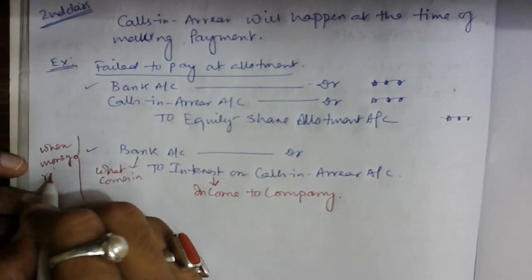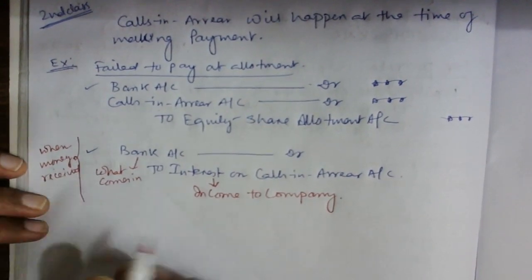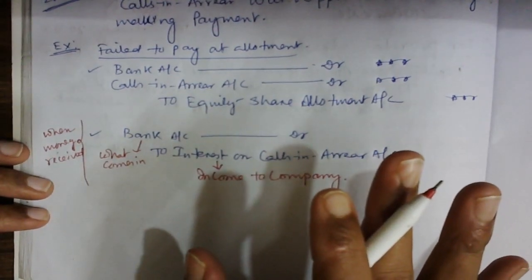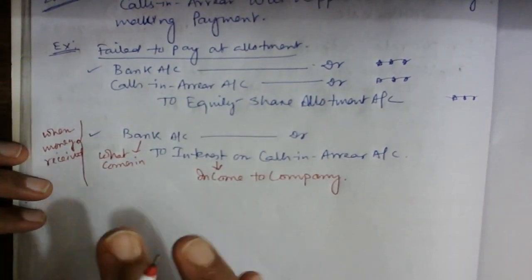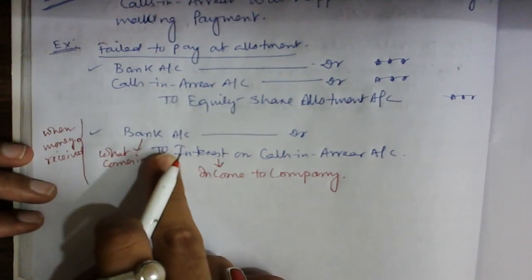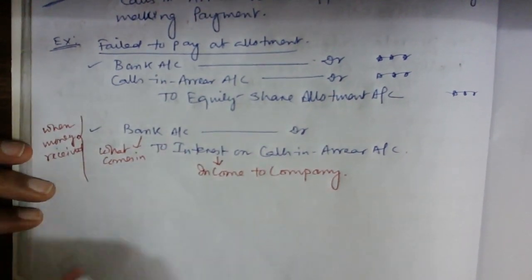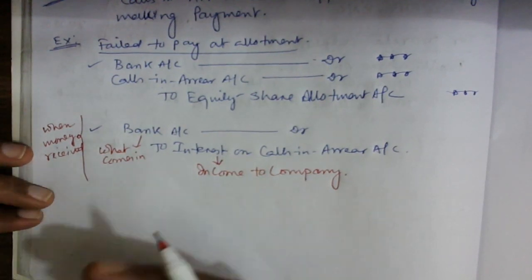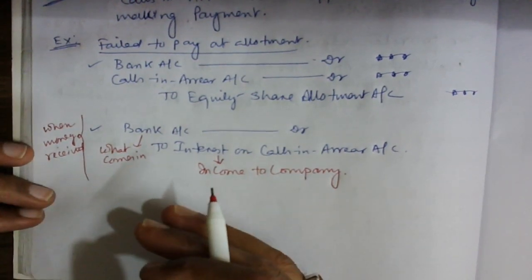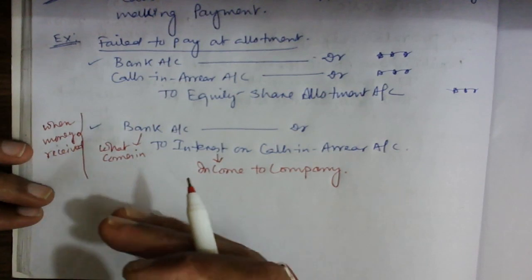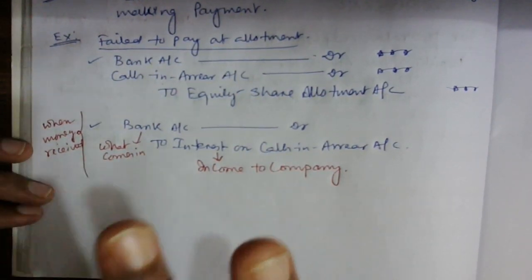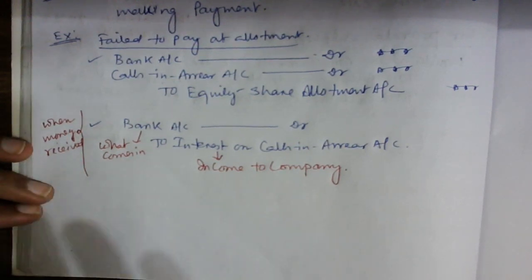When money is received. But suppose what happened? See, multiple circumstances can be given in the exam. You have to prepare very well. So if money is received, then this journal entry can be justifiable. But what if the money is not received? Your accounts are closed. Let's say today is the 22nd January. So after 2 months, it will be 22nd March. But what happened if the shareholder is unable to repay the money by 31st March?